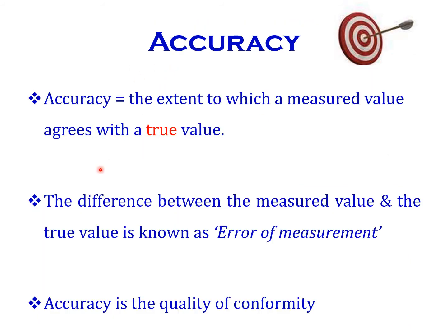Next, accuracy. Here in accuracy, we have already seen the definition. This is our target value. Whenever we do the experiment, if the measurement values are very close to the target value or true value, then the error will be very low. What is meant by error? It is the difference between the measured value and the true value. We can call it an error. Normally, accuracy is the quality of conformity.